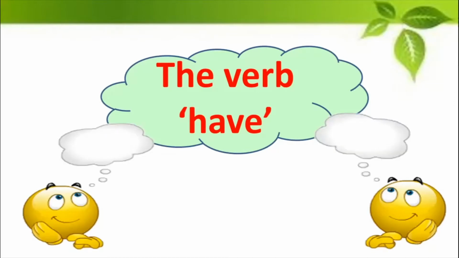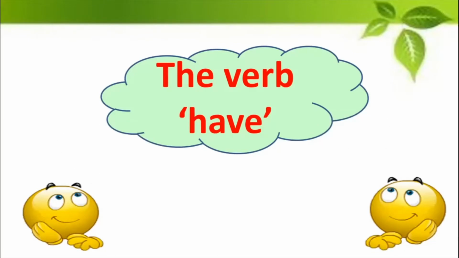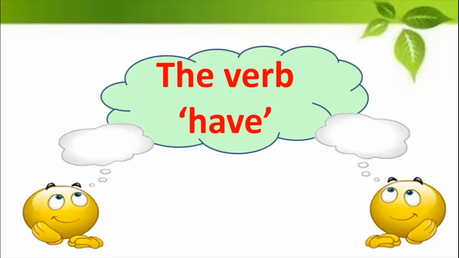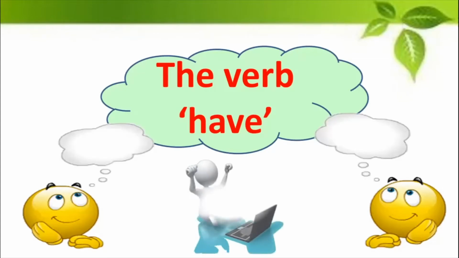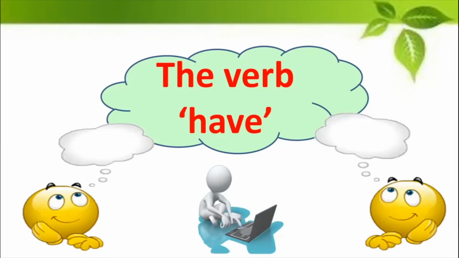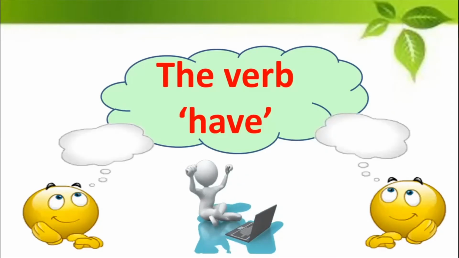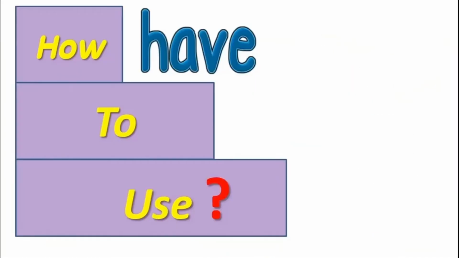Sometimes when we have to say have, we say has. When we have to say has, we say had. So there are a lot of mistakes when we use this particular verb or this particular word in the English language. So today we will try and see how this word can be used correctly in various situations in our day-to-day life. And you will also see that after you finish studying this lesson, you will be able to use this word correctly without making any mistakes in many places.